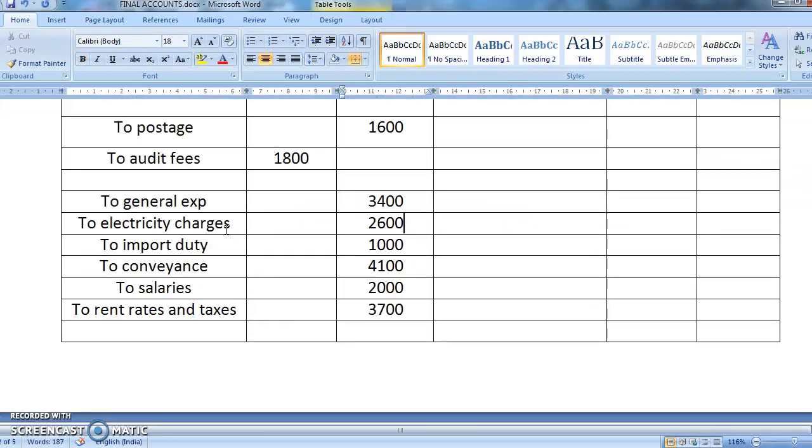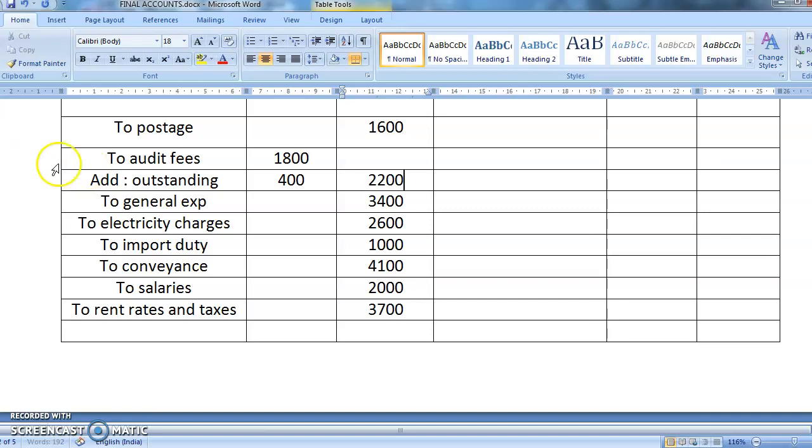Okay, so audit fees you can see here. So you'll write here add outstanding. How much is the audit fees outstanding? Audit fees outstanding is 400. So you can add 1,800, 400 is 2,200.